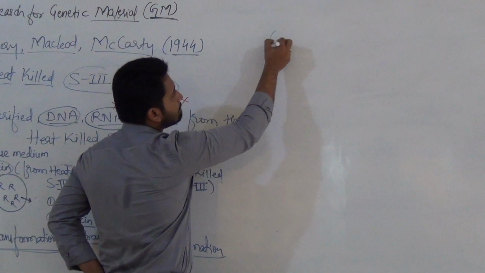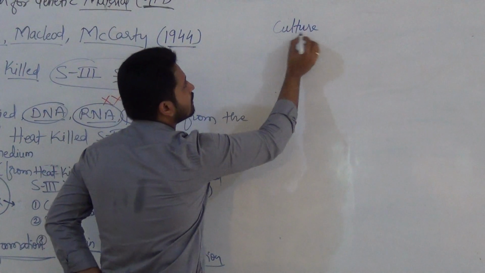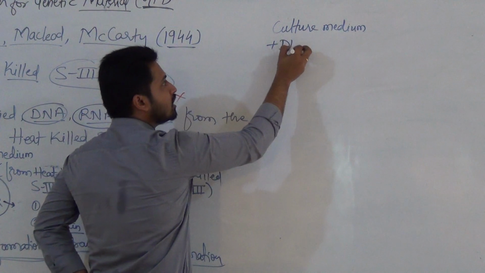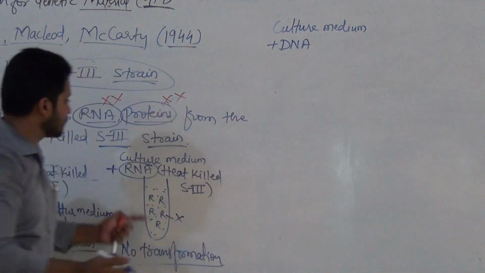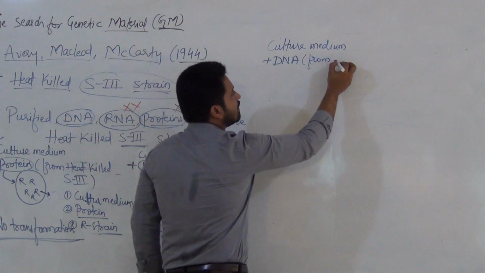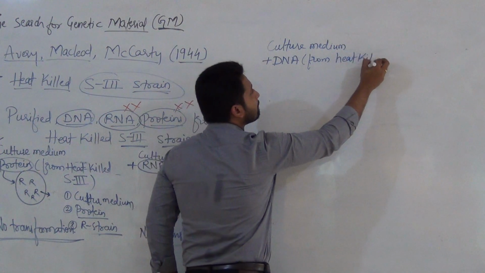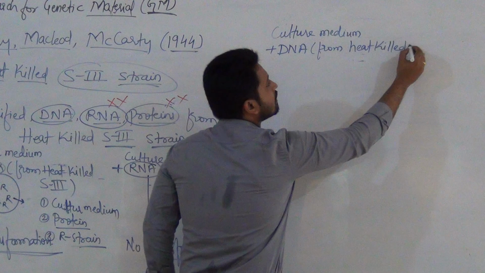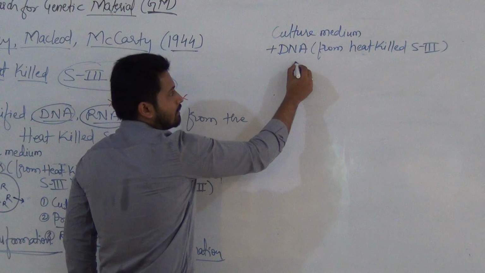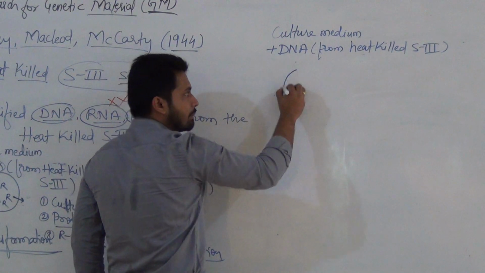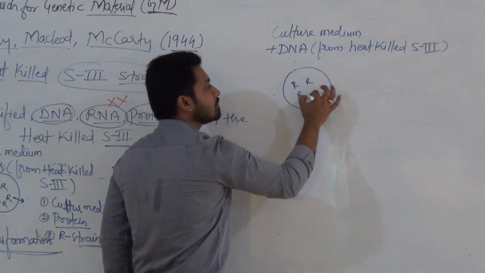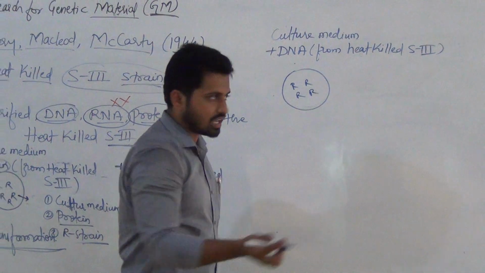Here what they did, in a test tube or Petri plate, culture medium plus what is the remaining component? DNA. This DNA is from what? From heat killed S3 bacteria. I write here repeatedly again, from heat killed S3 bacteria. And along with this, in a test tube or Petri plate, what are we allowing in the culture medium? R bacteria to grow. Okay.